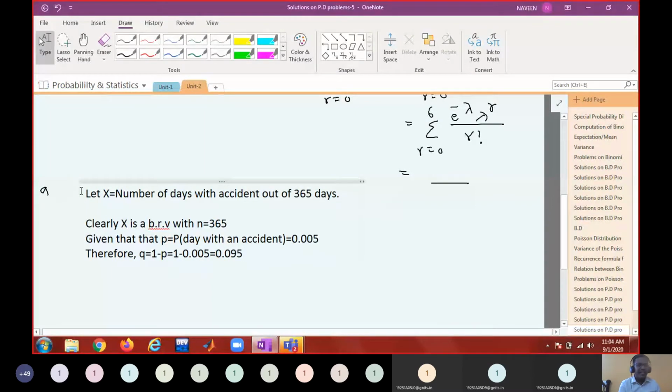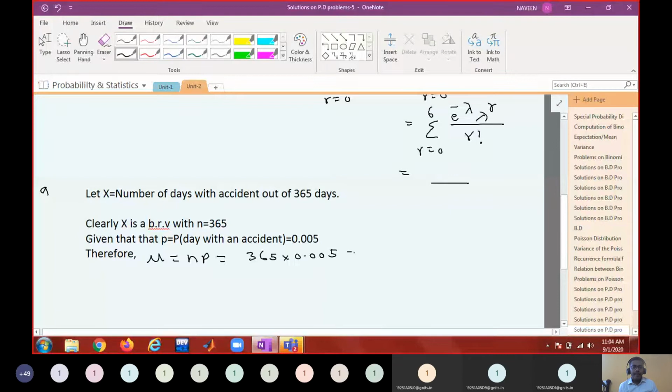I don't think we really need q because I'm not going to apply the binomial distribution. I want to apply the Poisson approximation to the binomial distribution. Therefore mu equal to np, 365 into 0.005.